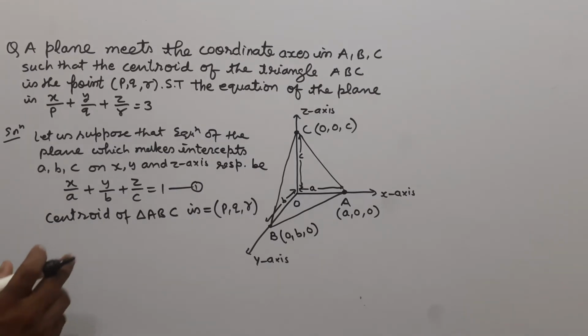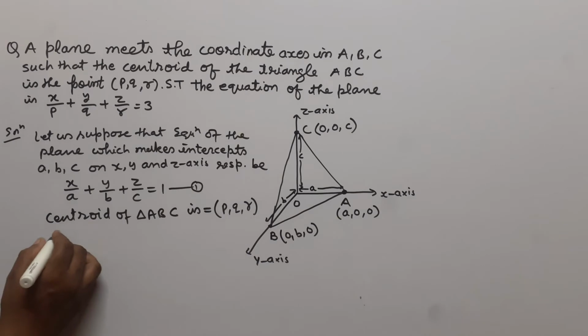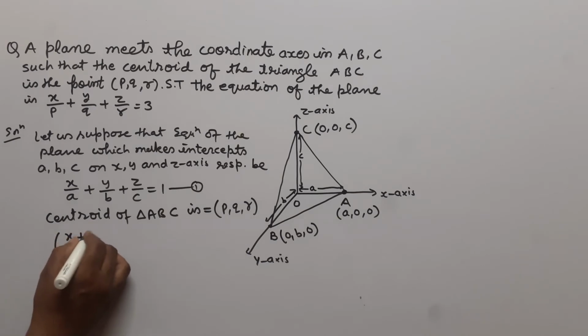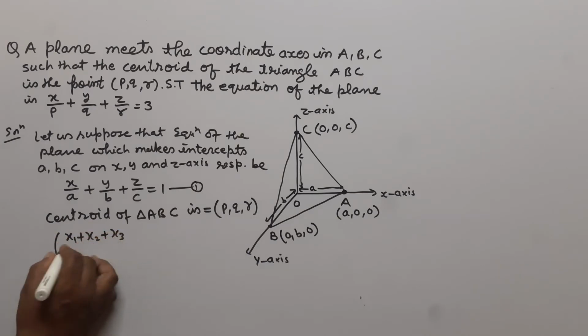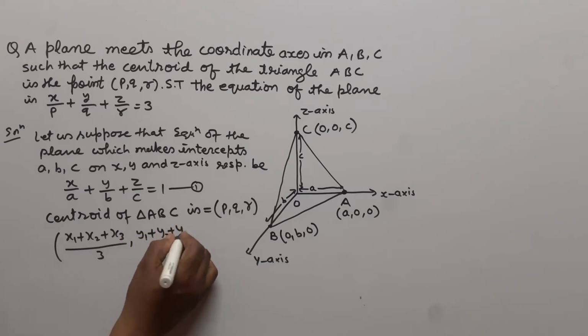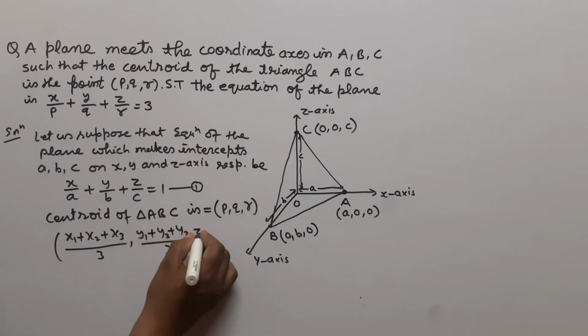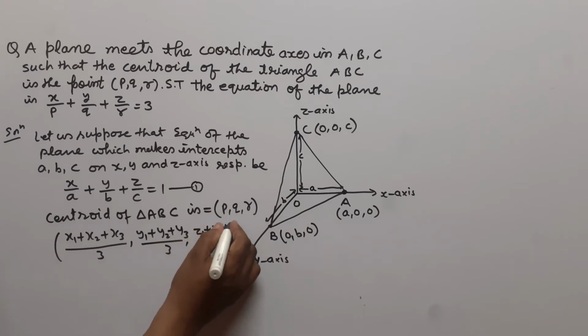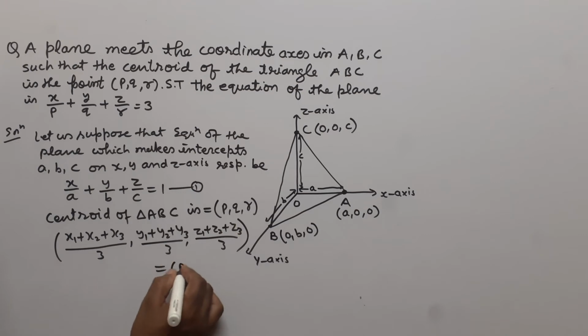Also we know that the centroid of triangle ABC can be written as ((x1 + x2 + x3)/3, (y1 + y2 + y3)/3, (z1 + z2 + z3)/3). This is equal to the point (p, q, r).